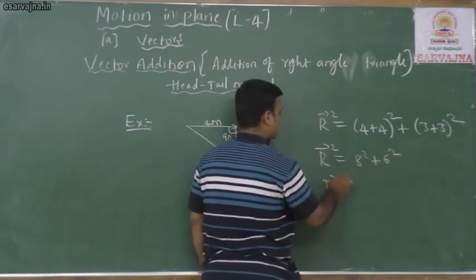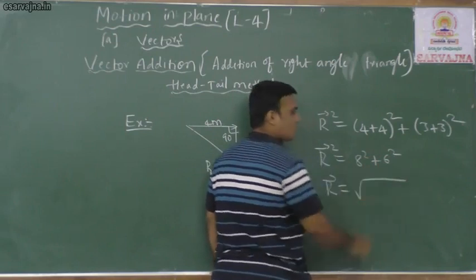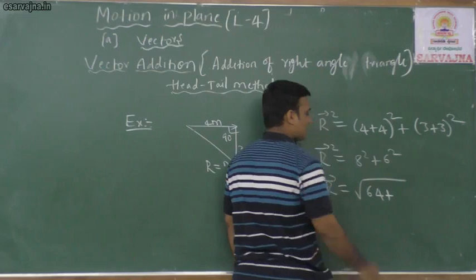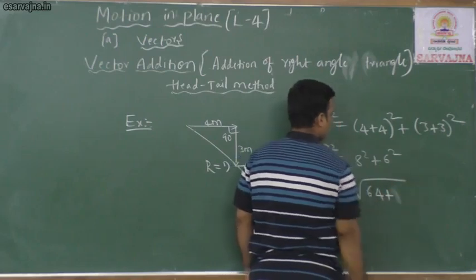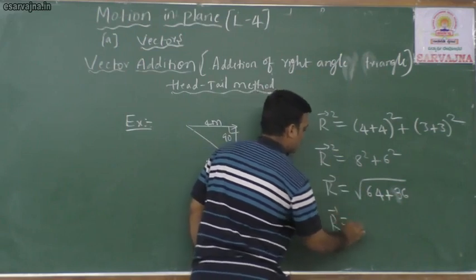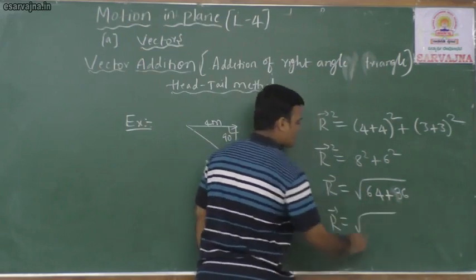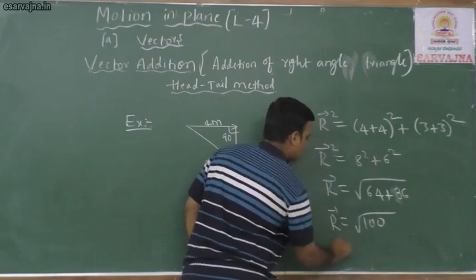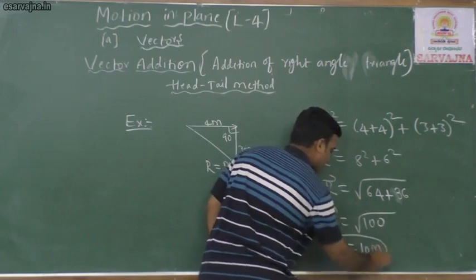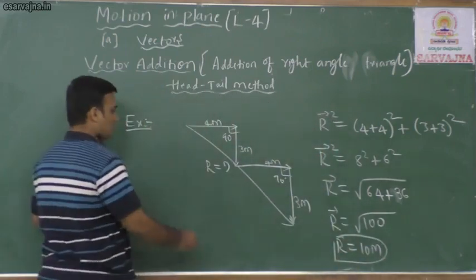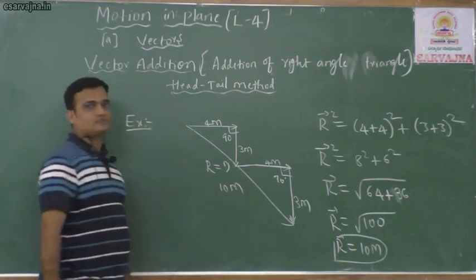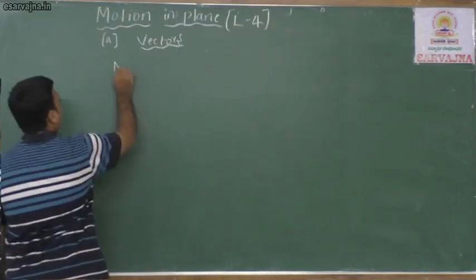So vector R is equal to under root 8 square, 64, plus 6 square, 36. So R is equal to under root 64 plus 36, under root 100. So what is the resultant? The total displacement made by that person is 10 meter, right?